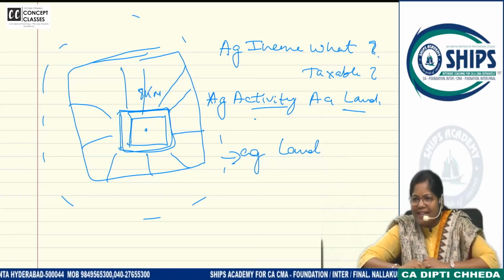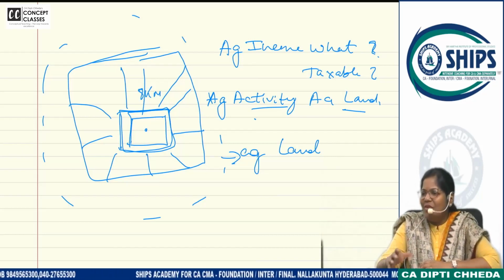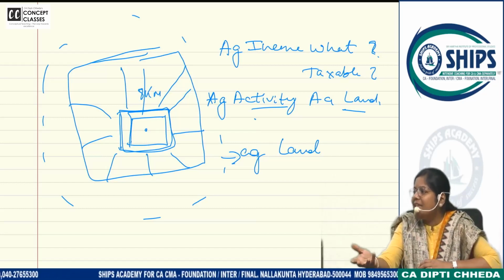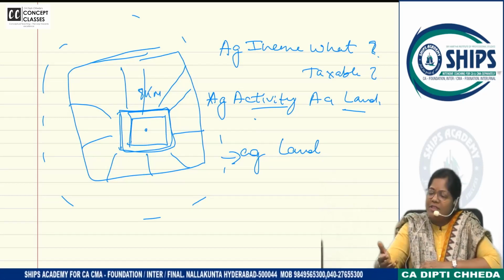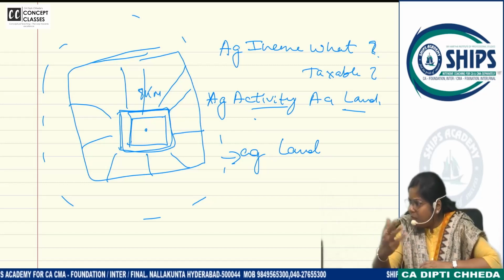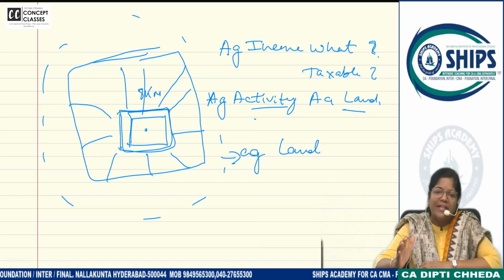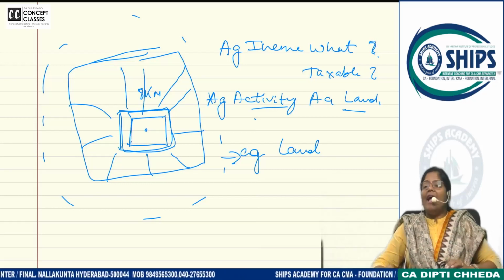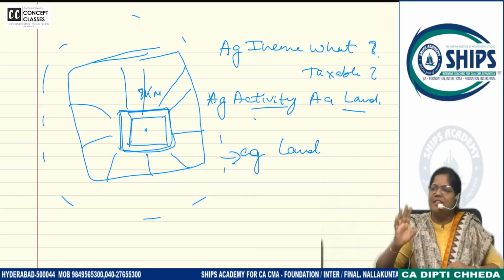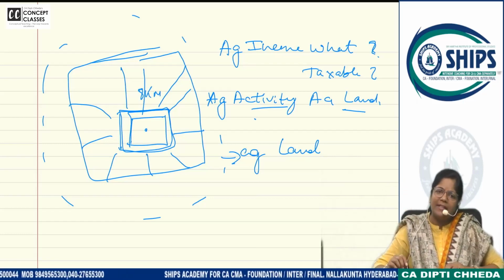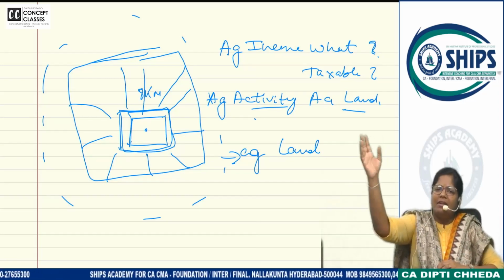On that, whatever agricultural activity you are doing, that is called agricultural income. What are we learning right now, dear students? What is agricultural income? So agricultural income is the income from agricultural activity, but that has to be done on agricultural land. Land has to be situated in India. If I am getting agricultural income from, say, Sri Lanka, it will be taxable under income from other sources. This comes up a lot in residential status. When a person has income from the world, they'll say agricultural land in Finland, Spain, Russia, something.